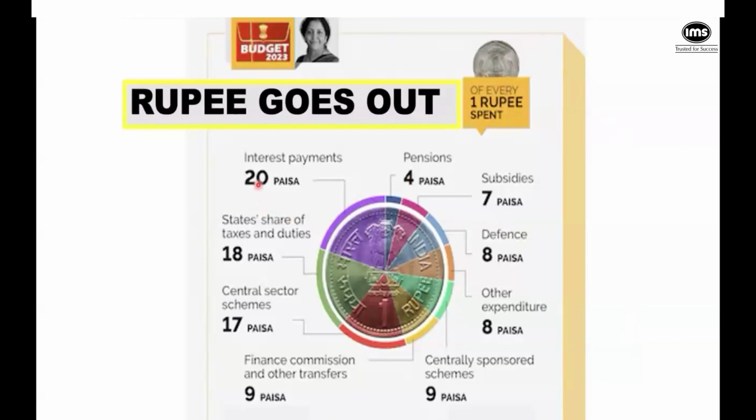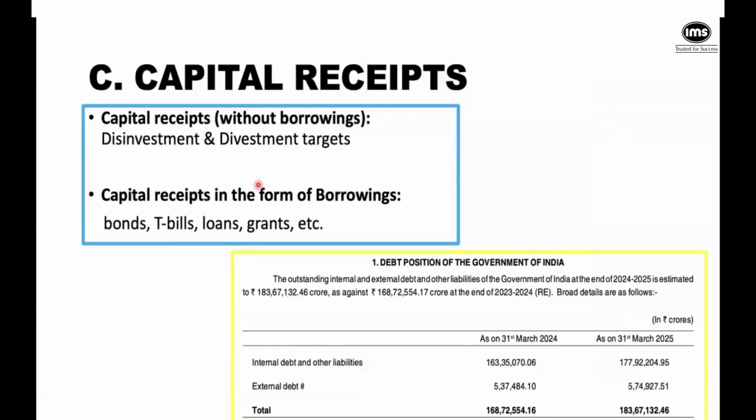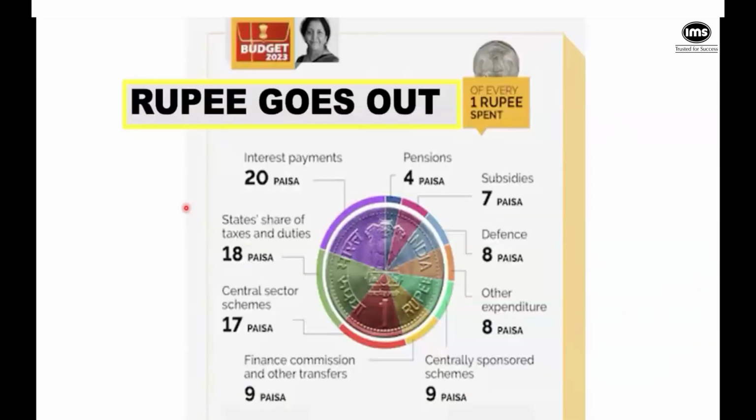This is receipts, money coming in. Okay, here we have where the government has borrowed and the government has to pay. So here you have any duties, then you have central government schemes, you have any other transfers, things like that. And of course, the big fat issue here is the defense budget.